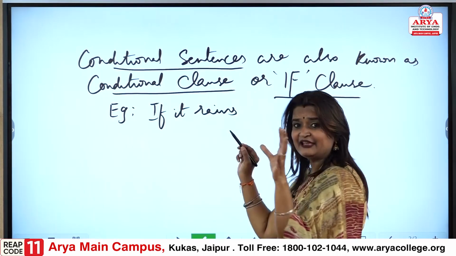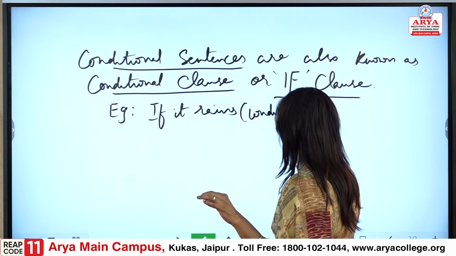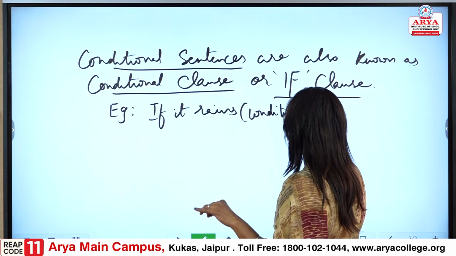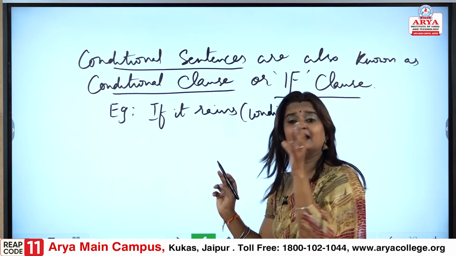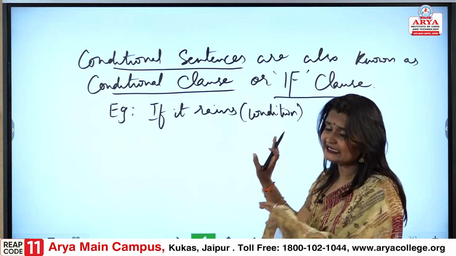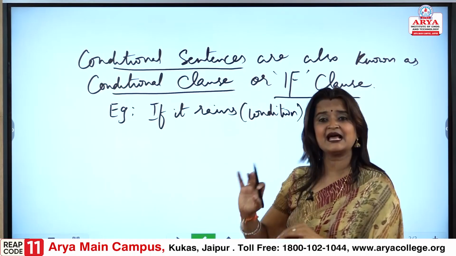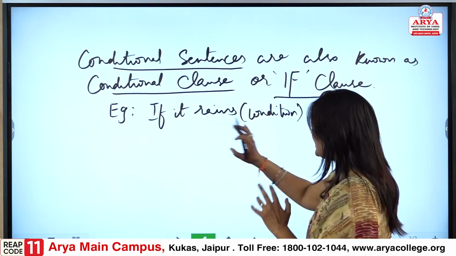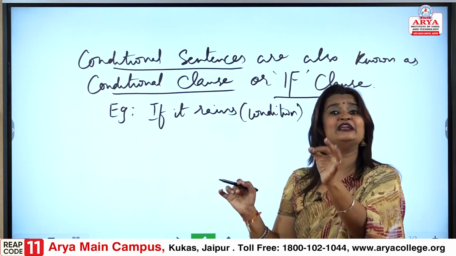Again when we are saying if it rains, it is conditional. So, we are talking about a condition, if it rains. I am explaining this sentence, breaking it part by part so that you can understand the condition part. Fine. So, the condition first we are keeping is if it rains.